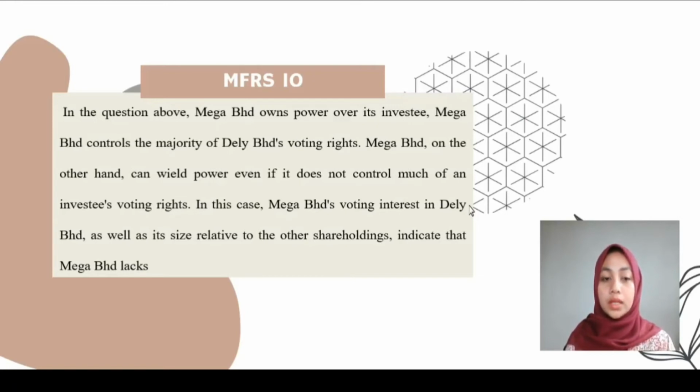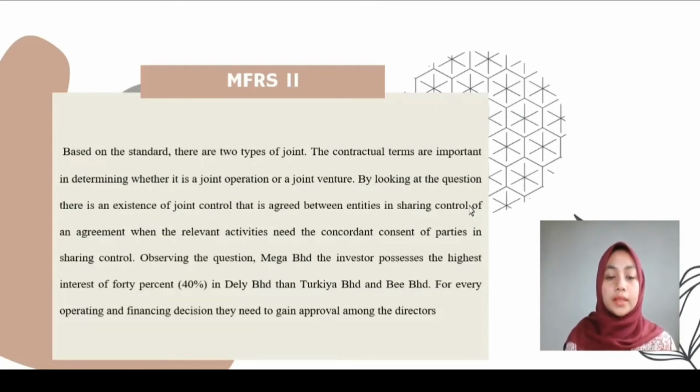Mega Berhad, on the other hand, can wield power even if it does not control much of an investee's voting right. Next is MFRS 11, the Malaysian Financial Reporting Standard 11, which is an arrangement in which two or more parties have joint control. A joint arrangement is either a joint operation or a joint venture.